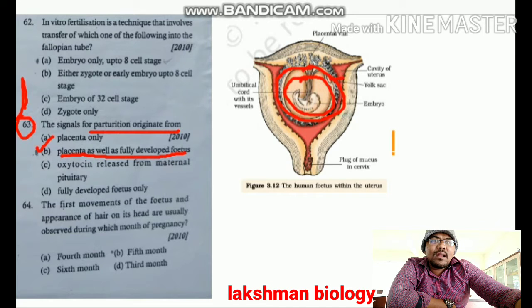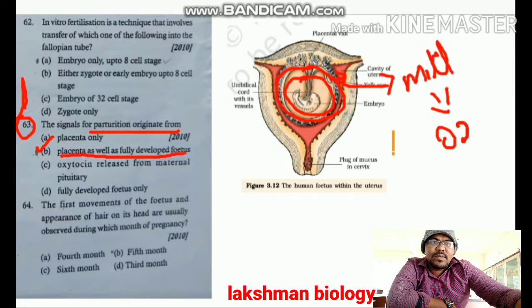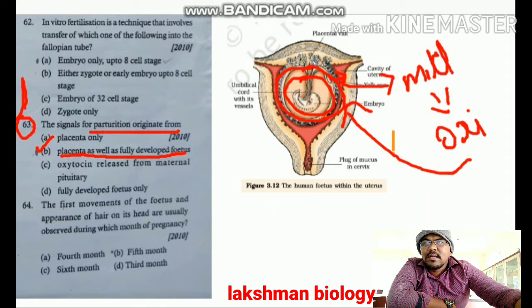The fully developed fetus and placenta form pressure on the wall of the uterus, which leads to mild uterine contraction. This mild uterine contraction is responsible for the release of oxytocin from the maternal pituitary gland. This oxytocin acts on uterine smooth muscle for contraction, which is called strong uterine contractions. Here the signals for parturition originated from the placenta as well as the fully developed fetus. Option B is correct for question number 63.